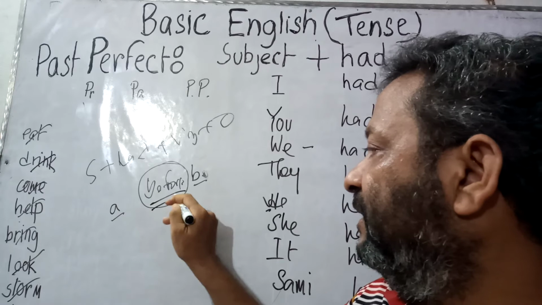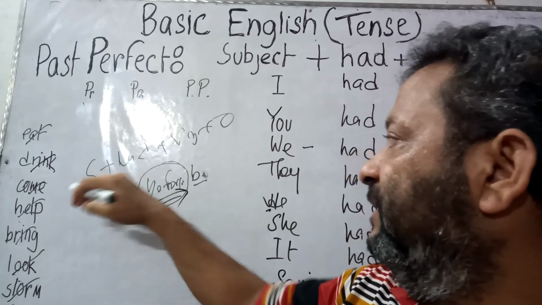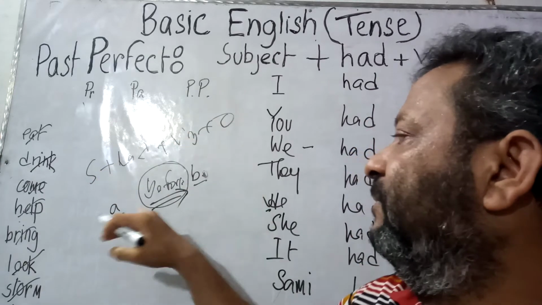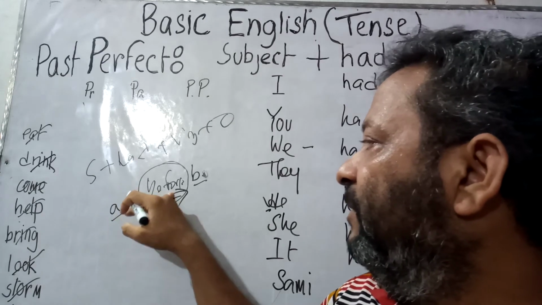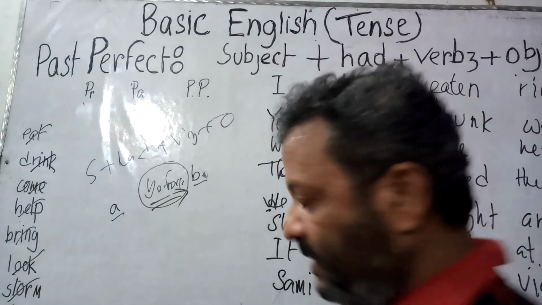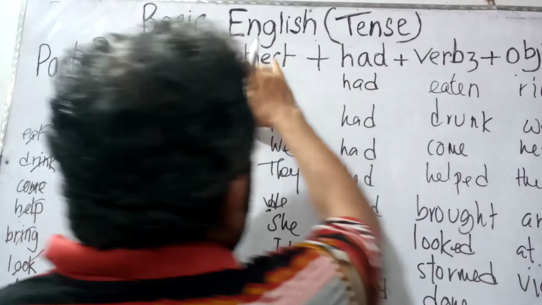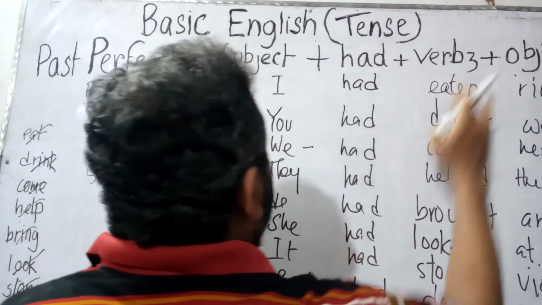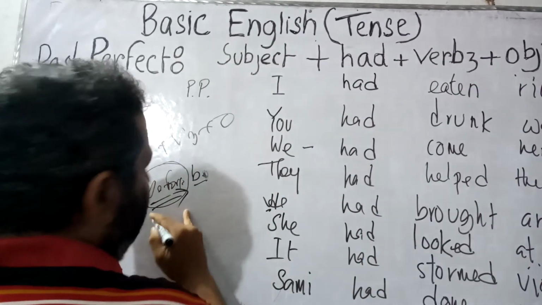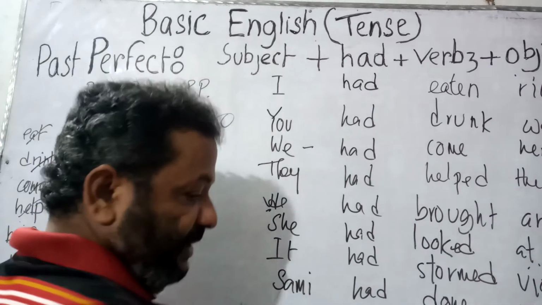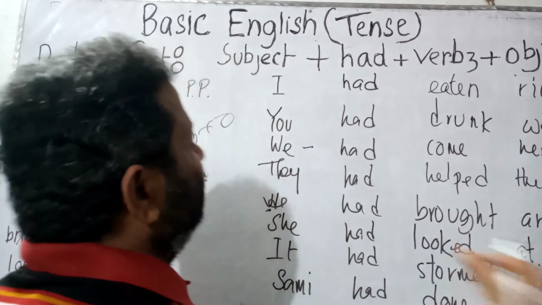Now let us consider the word before here. Now this structure subject had verb 3 object would be used before the word before. Now it would be used before before. That is, let us make sentences.